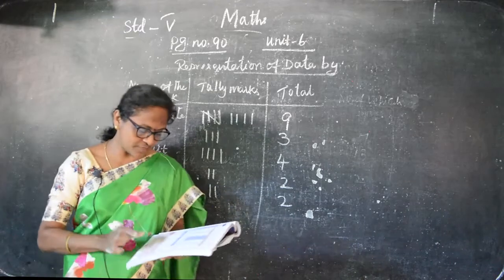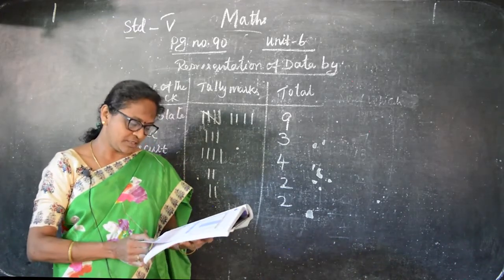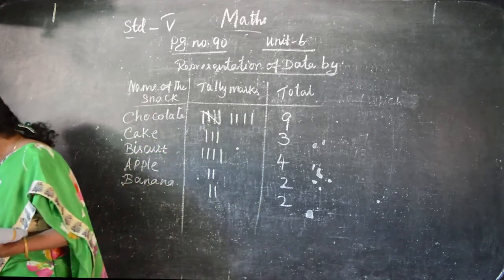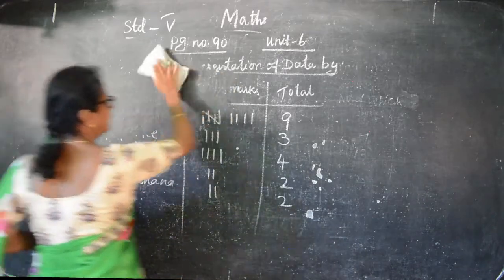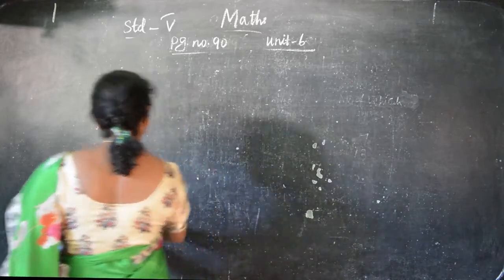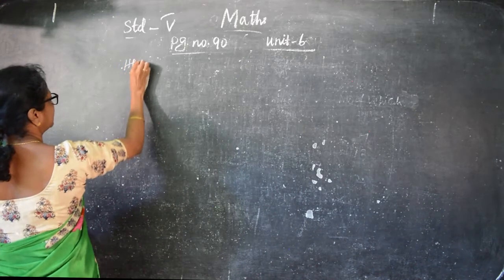tally marks. Now, the number of two-wheelers sold in a week in a showroom. Represent the data using the tally marks. So you can put the tally marks like this. Now I'll give the sum. One sum is homework. You put the tally marks. Homework.